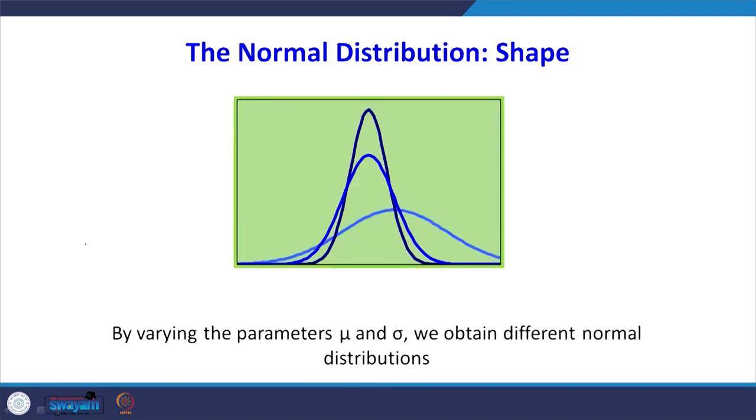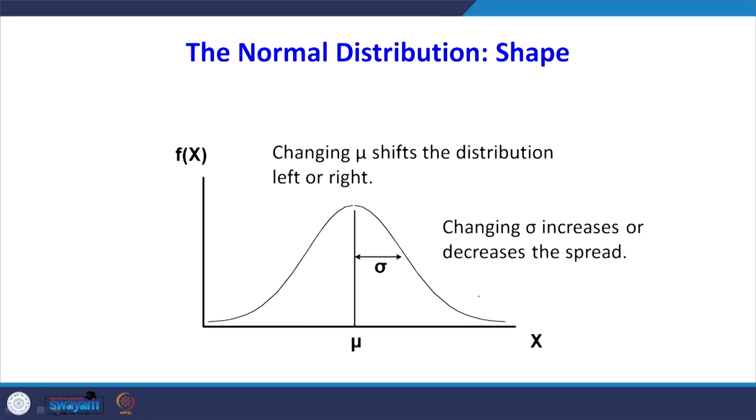The shape of the normal distribution will change based on its spread. By varying parameters mu and sigma, we obtain different normal distributions. For example, in this one sigma is very low, in this case sigma is normal, and in this sigma is very big. Changing mu shifts the distribution left or right. If you change the value of mu, it can go to the right side or left side. Changing sigma, the standard deviation, increases or decreases the spread. When you decrease sigma, the spread will decrease. When you increase sigma, the spread will increase.